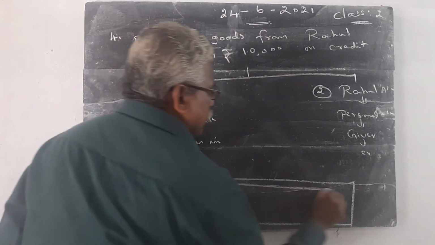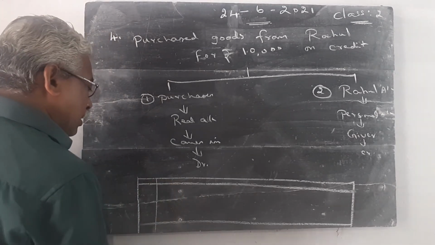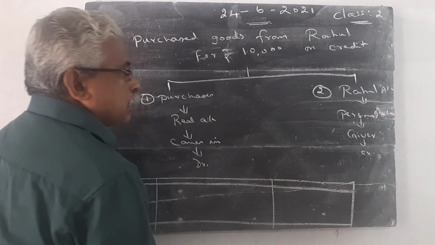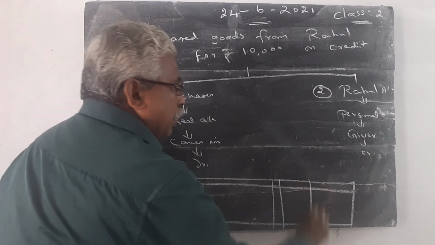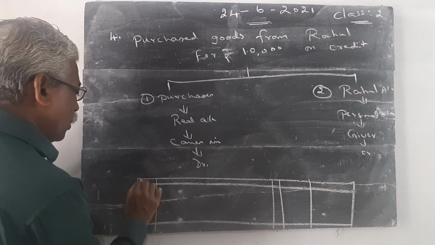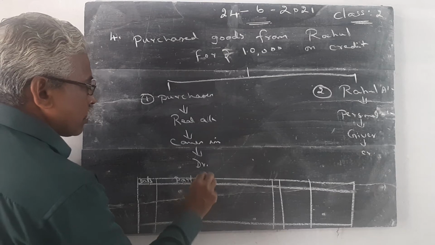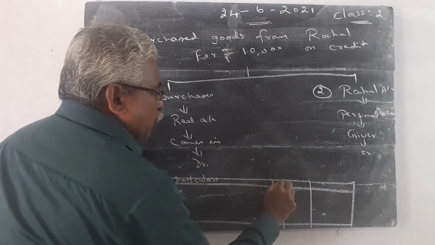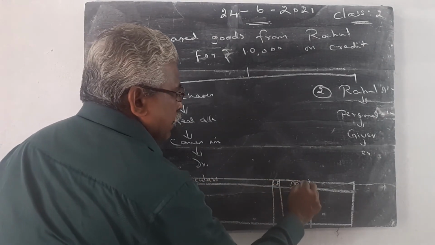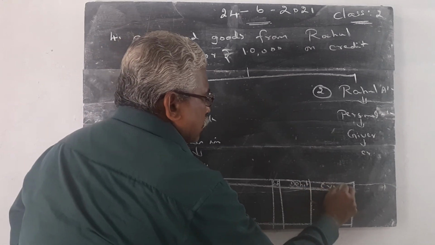The journal entry contains these columns: date column, particulars column, ledger folio column, debit and credit column.